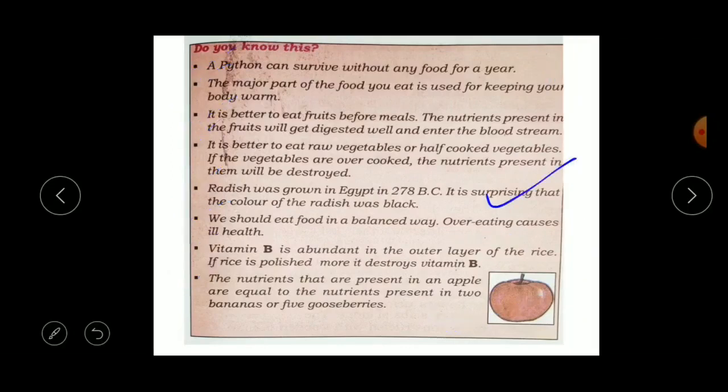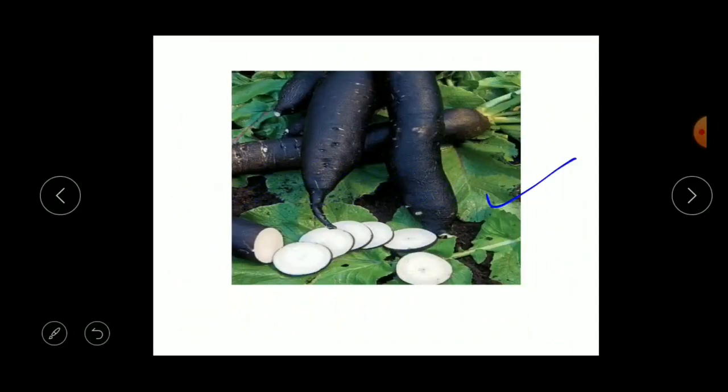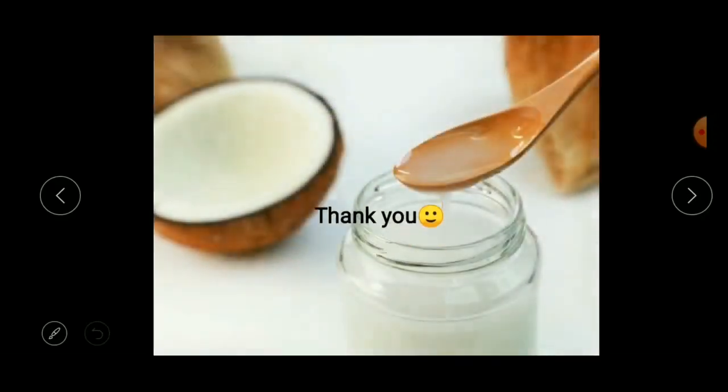Understood, children? In this lesson we have learned where we get food from and the stages of production of food. We have learned what mass feeding is and what precautions we have to adopt during mass feeding. We have learned that different food habits depend on the food items available in those places, and we have learned some interesting facts about food. Hope you understood the whole lesson very well, children.